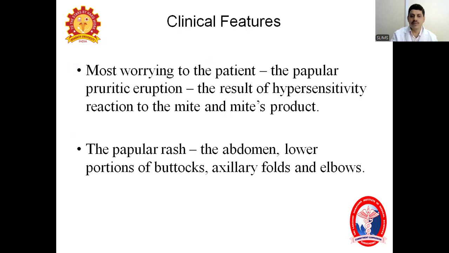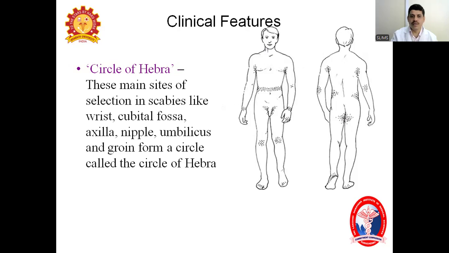In this patient, you can see papules and A-shaped burrows. These papules will be initially present in places like the abdomen, lower portion of the buttocks, axillary folds, and elbows.